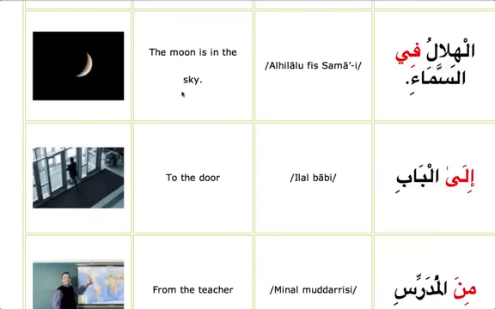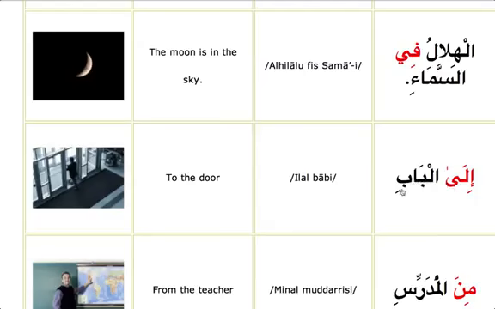Al hilalu. Hilalu means the moon. So what about hilal? We need to have news about it. So what do we say? We are saying fis samai, in the sky. As samai, the sky. When fi comes, it's fis samai. Harf jar, ism majroor, and together it's a shibu jumla which is coming as a khabar for al hilalu. So we're telling al hilalu fis samai, the moon is in the sky.